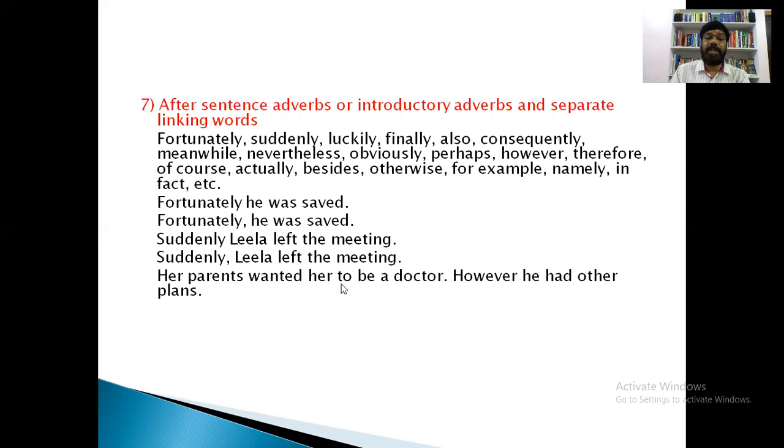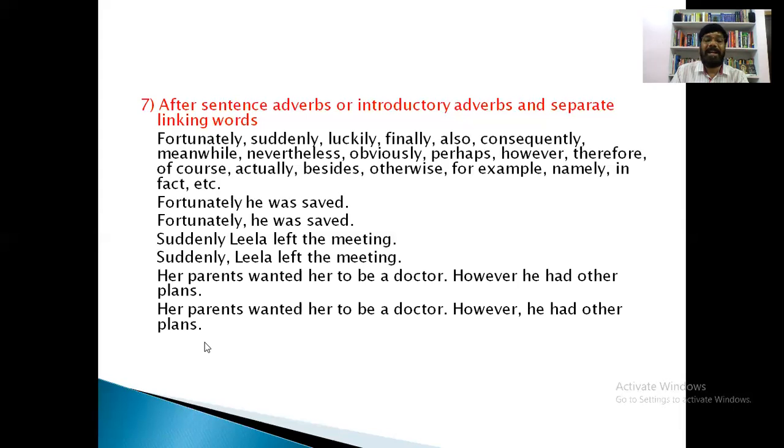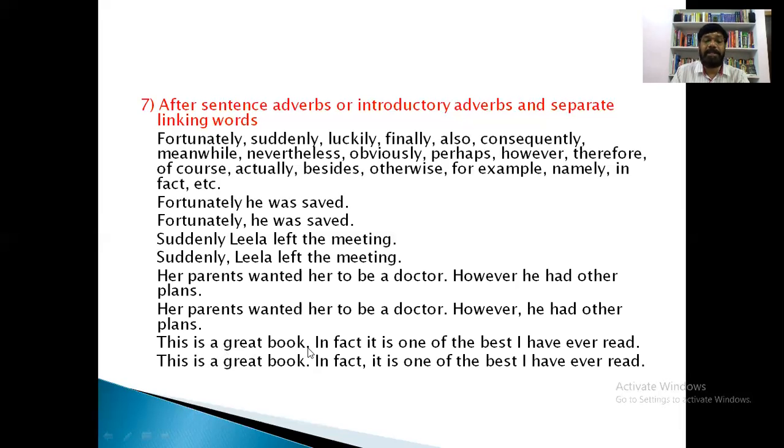Now, her parents wanted her to be a doctor, but what happened? However, he had other plans. See, however is a linking word. It is a conjunction, right? And what do we have to do after this conjunction? After however, we must use a comma. Her parents wanted her to be a doctor. However, comma, he had other plans. And here is one more example. This is a great book. In fact, it is one of the best I have ever read.